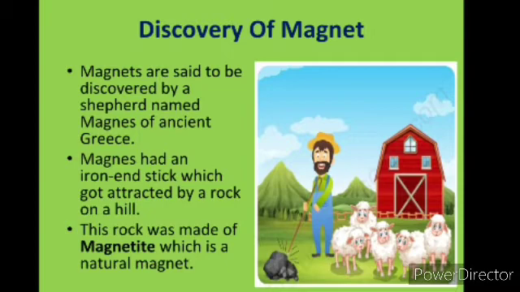One day, he was surprised to find that he had to pull hard to free his stick from a rock on the mountainside. It seemed that the stick was being attracted by the rock. The rock was a natural magnet, and it attracted the iron tip of the shepherd's stick. It is said that this is how natural magnets were discovered. This rock was made up of magnetite, which is a natural magnet.